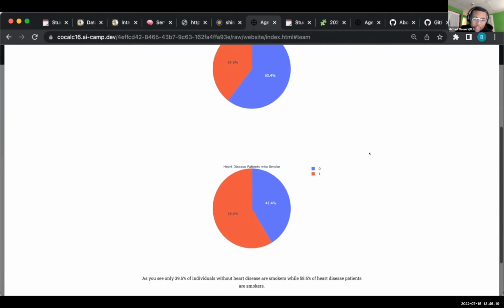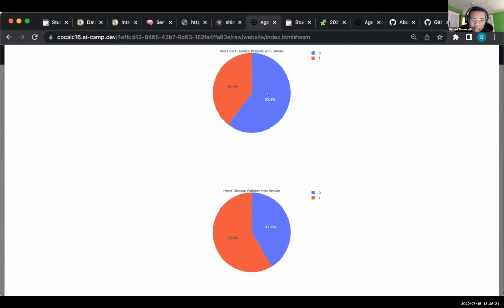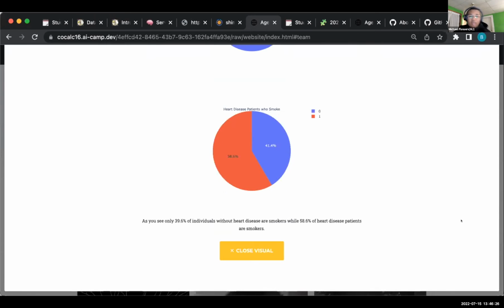For this one, we made a pie chart about smokers who have heart disease and smokers who don't. This pie chart shows that 39.6% of the individuals without heart disease are smokers, while 58.6% of the heart disease patients are smokers.